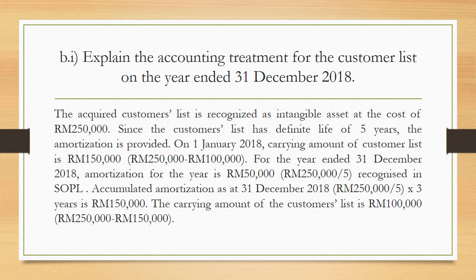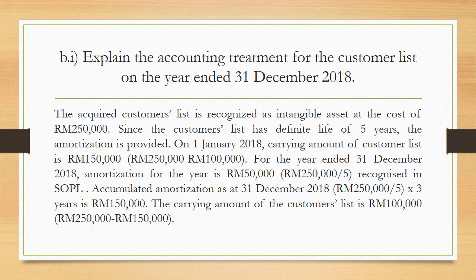So when it comes to the accounting treatment, what do you need to implement for this answer? You have to implement these 3 things. First, initial recognition. Second, measurement. And the third one is subsequent measurement. These 3 things you need to implement every time you want to find the answer for the accounting treatment. So the answer is: the acquired customer list is recognized as an intangible asset at a cost of 250,000 ringgit. This sentence here is the initial recognition, the first thing that you need to implement.